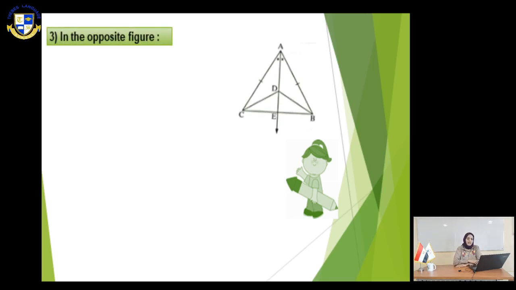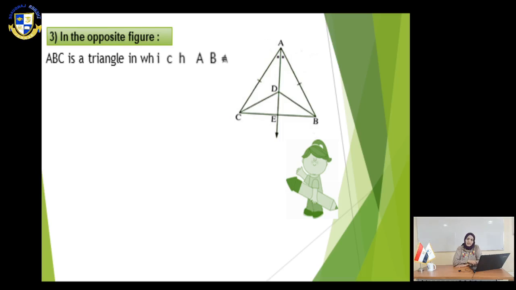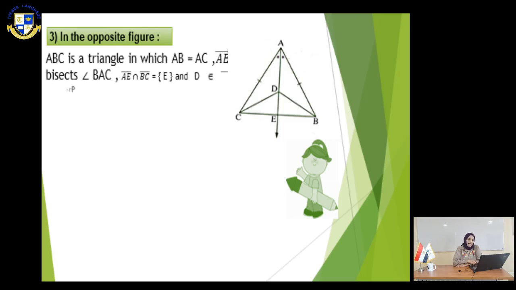Let's move to slide number 8. We have here an exercise. ABC is a triangle in which AB equals AC. AE bisects angle BAC. AE intersects BC at the point E, and the point D belongs to AE. Prove that BE equals half BC and BD equals CD.